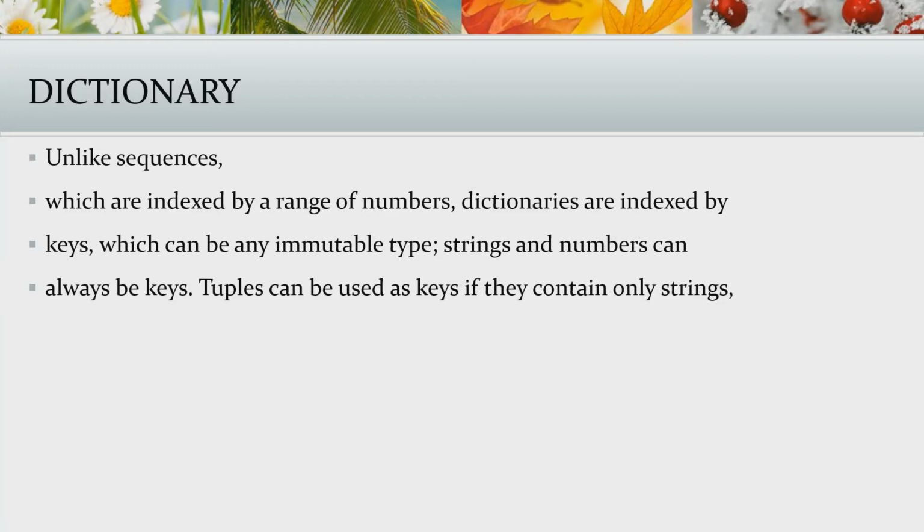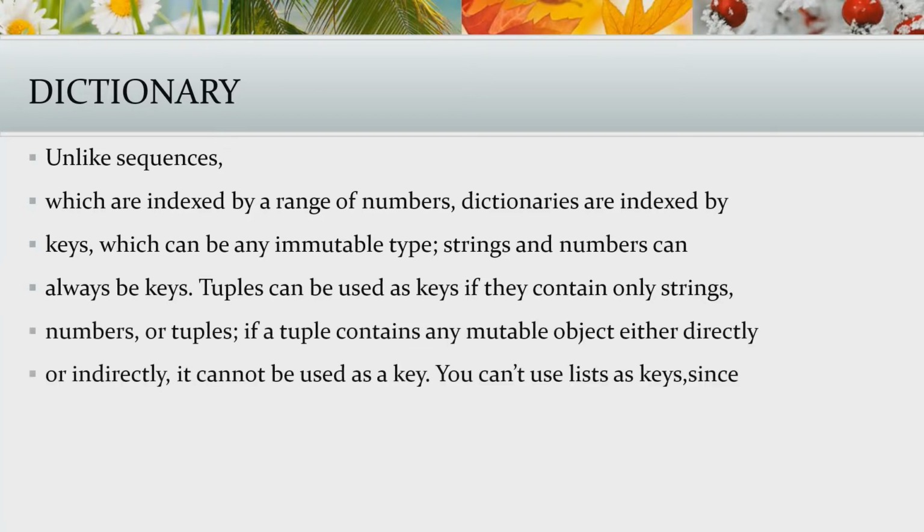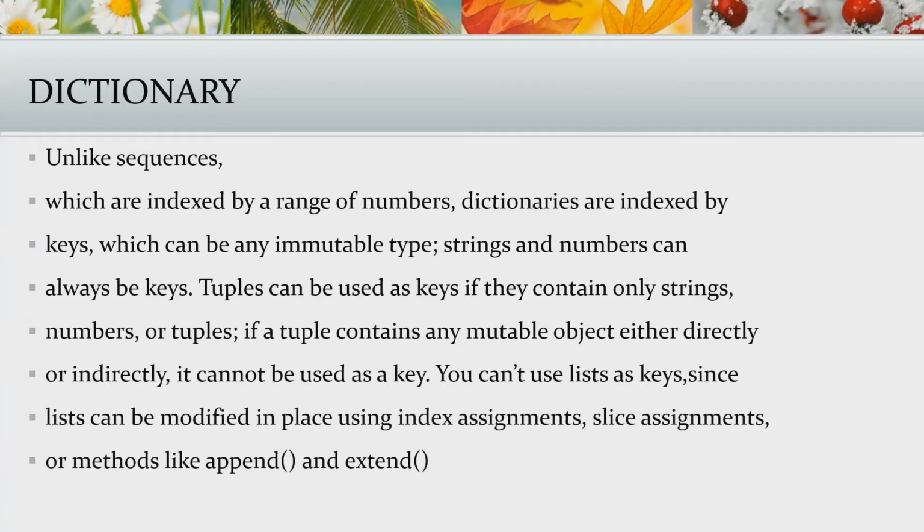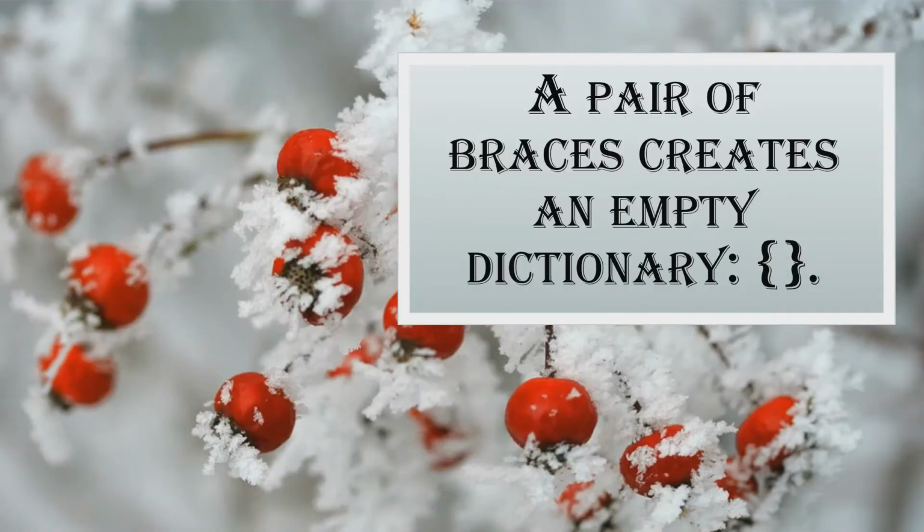Tuples can be used as keys if they contain only strings, numbers, or tuples. If a tuple contains any mutable object, either directly or indirectly, it cannot be used as a key. You can't use lists as keys since lists can be modified in place using index assignments, slice assignments, or methods like append and extend, as we have discussed earlier. It is best to think of a dictionary as a set of key-value pairs with the requirement that the keys are unique within one dictionary.